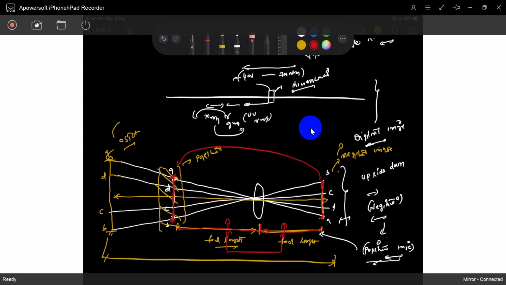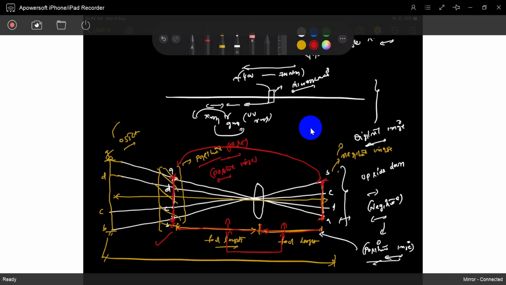For your understanding, we call this a positive plate, although there is no plate here. We call it a positive image, exactly the same size of the image, you can get it here.